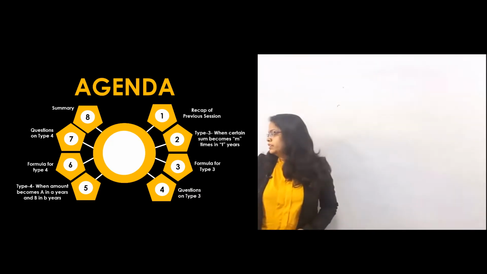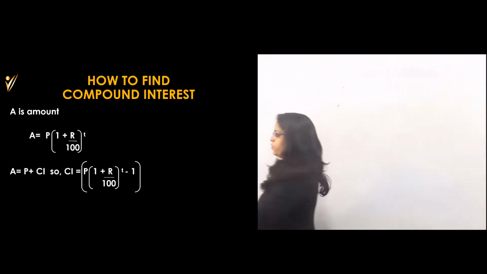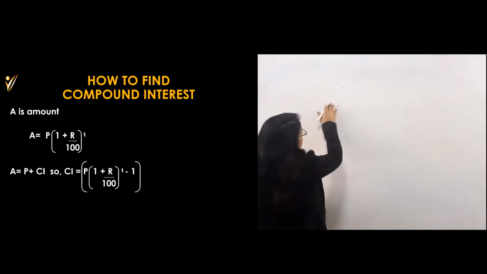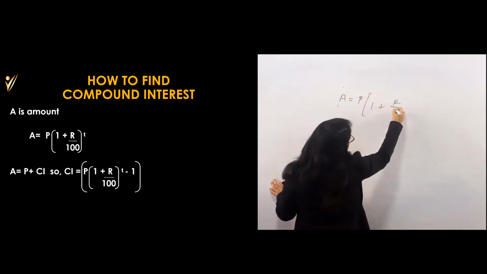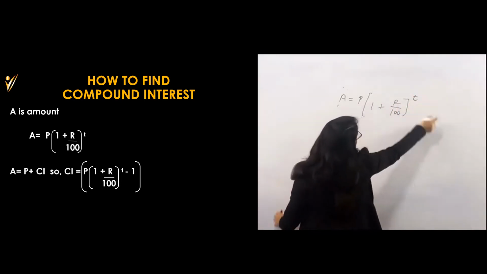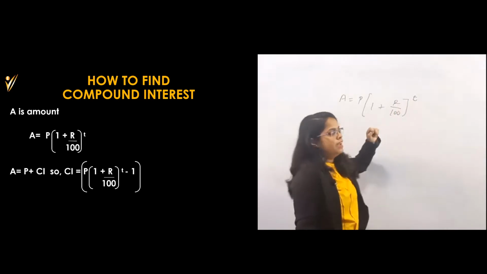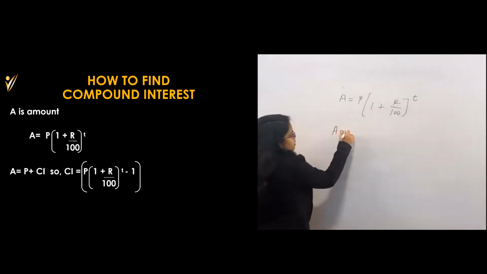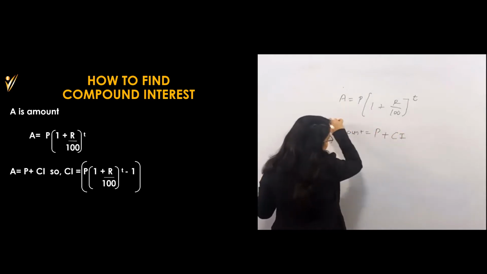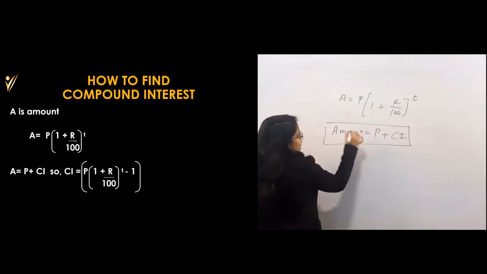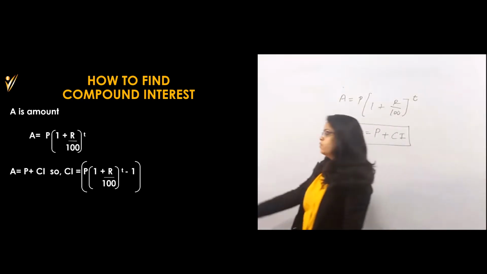Now let's start with how to find the compound interest. Do you remember that formula? What was the formula? Amount is equal to P into (1 plus R by 100) raised to T, where P is the principal, R is the rate of interest, A is the amount, and T is the time. And what is the amount? Amount A is equal to principal plus compound interest. Whenever it is on compound interest, we are using this formula.